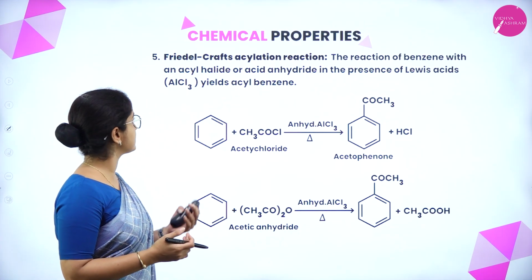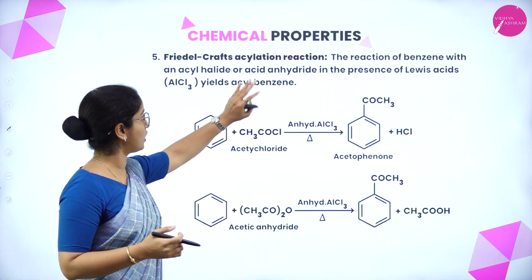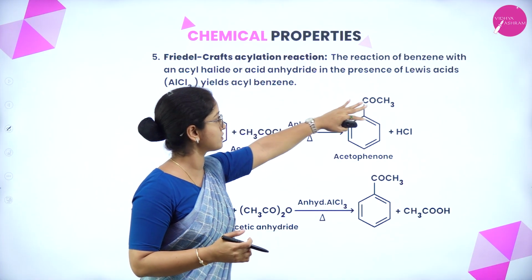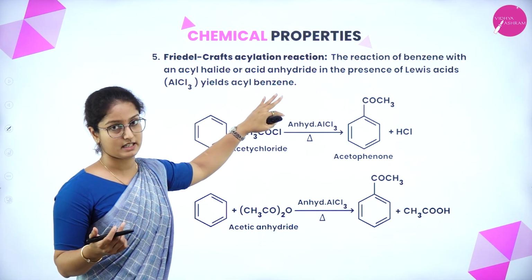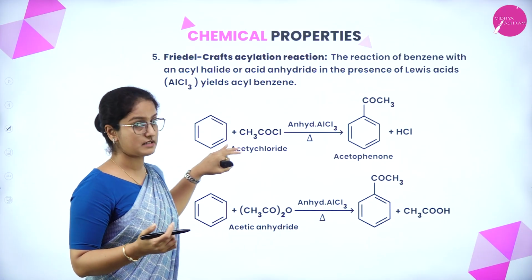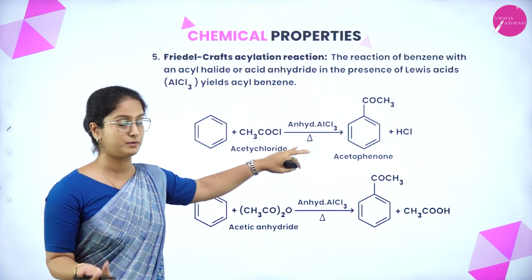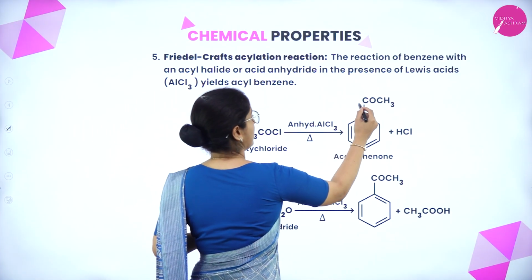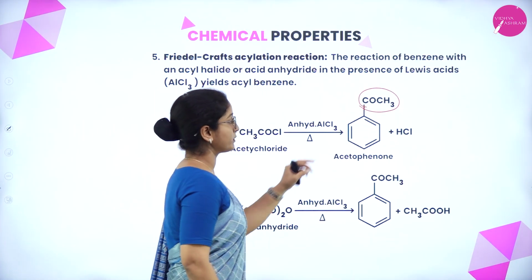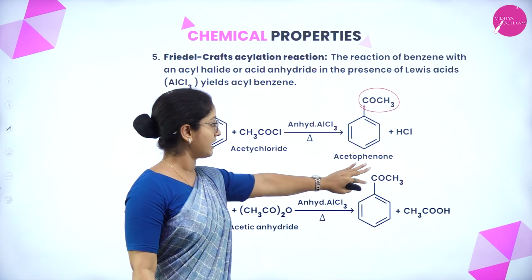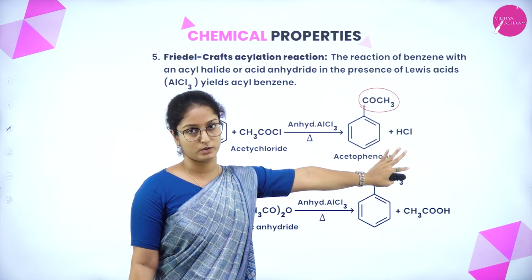Here, the reaction of benzene with an acyl halide or acid anhydride in the presence of a Lewis acid yields acyl benzene. For example, benzene reacting with acetyl chloride in the presence of a Lewis acid, that is anhydrous aluminium chloride, the COCH3 group gets attached to the benzene ring, forming acetophenone along with hydrochloric acid.